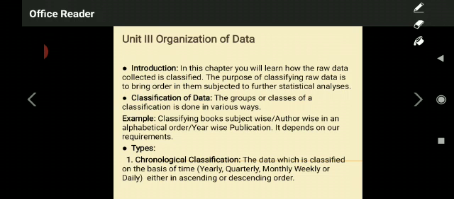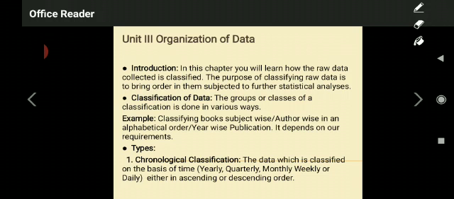In this chapter, you will learn how the raw data collected is classified. I hope you understood. How the raw data is collected and is classified. The purpose of classifying raw data is to bring order in them. Okay, why are you classifying those raw data? You have to bring order in that data, whatever you are collecting, subjected to further statistical analysis.